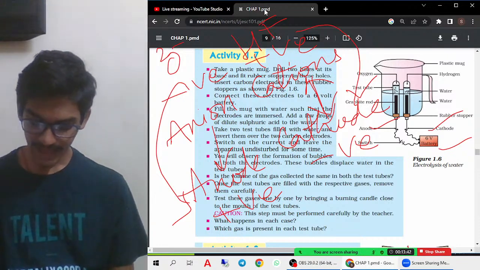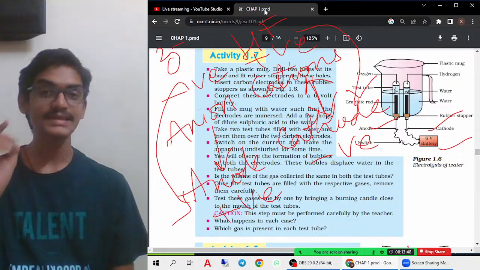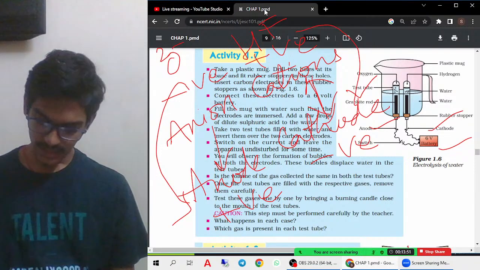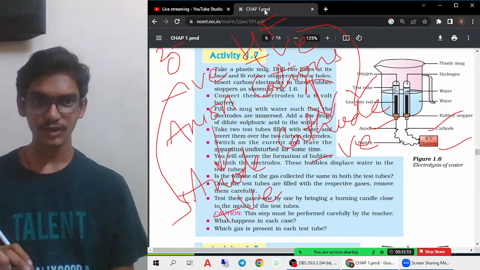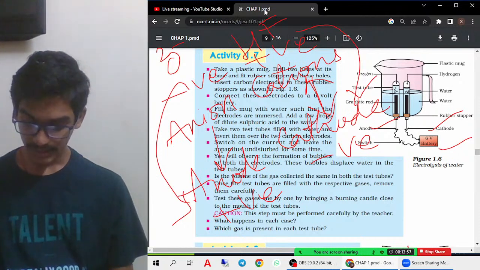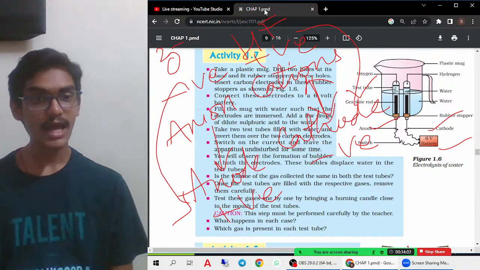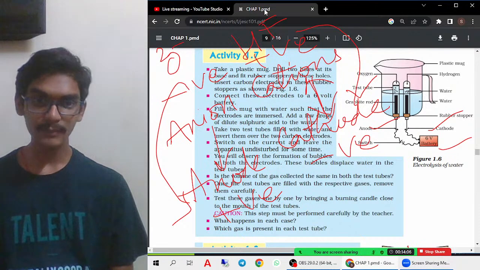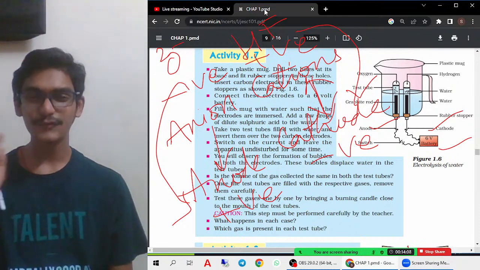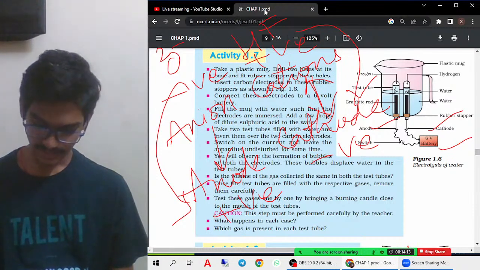You must remember that anion is negative, cation is positive. Oxygen has a valency of 2 minus. Therefore anion is oxygen and cation is hydrogen. Whereas when you talk about anode and cathode, it is opposite. Anion is negative, whereas anode is positive, and cation is positive, but cathode is negative. It seems confusing, but you must remember this. If you remember this entire thing, you can easily answer.